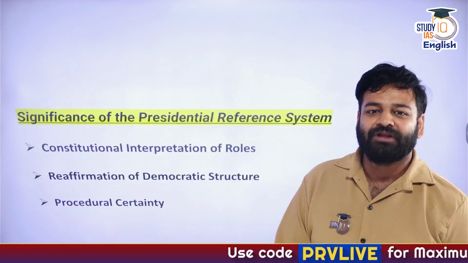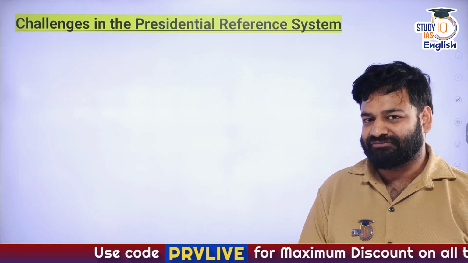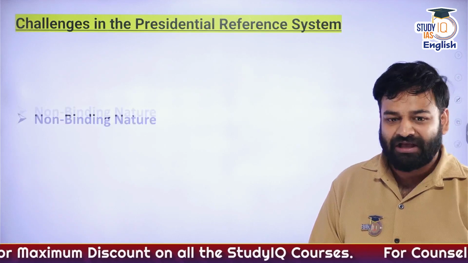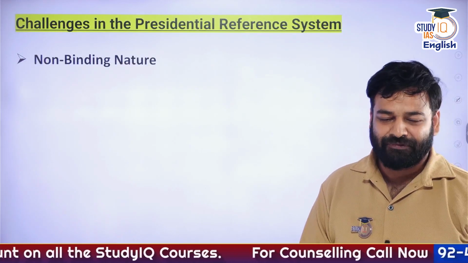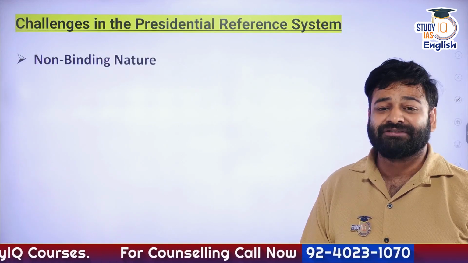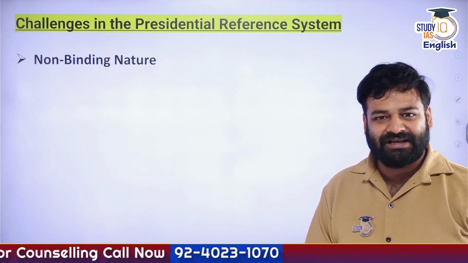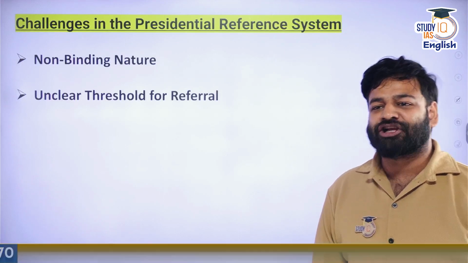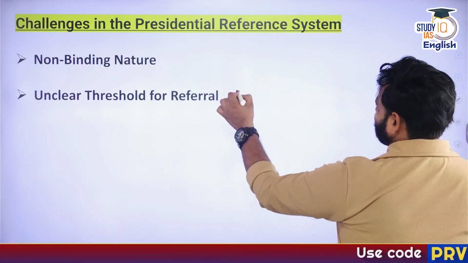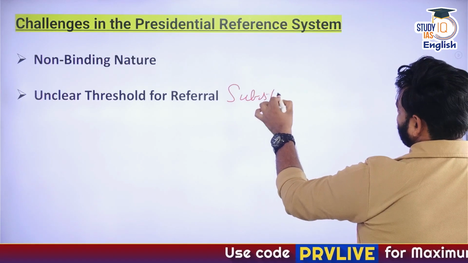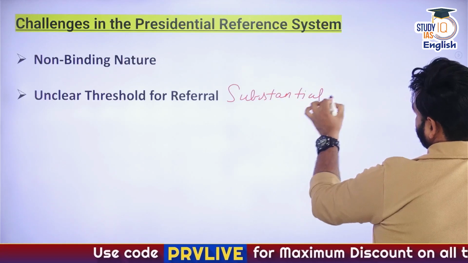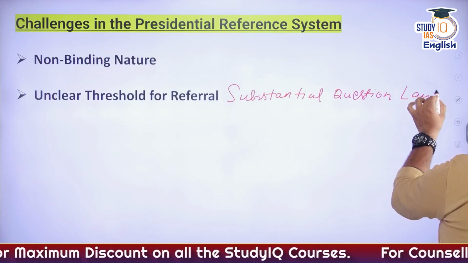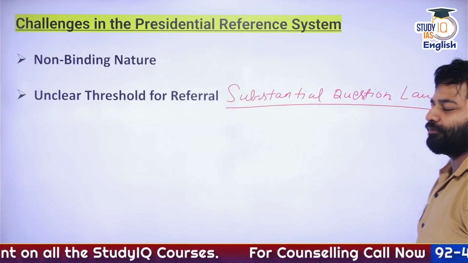And finally, let's talk about the challenges in the presidential reference. The challenges are far bigger. The first challenge: not binding in nature. Though advisory jurisdiction is there, it is obviously not binding in nature, it is absolutely advice. And apart from that, unclear threshold. We do not have the actual definition of what is the substantial question of law. So what actually creates the substantial question of law?